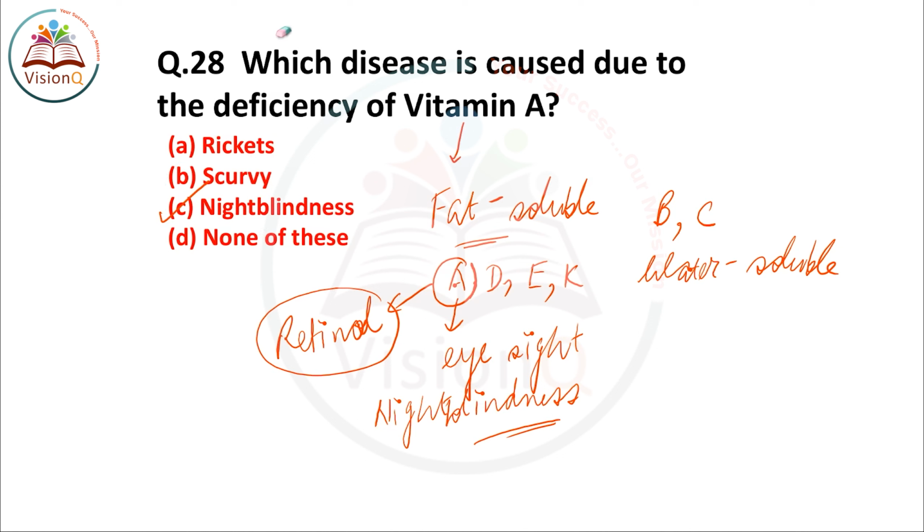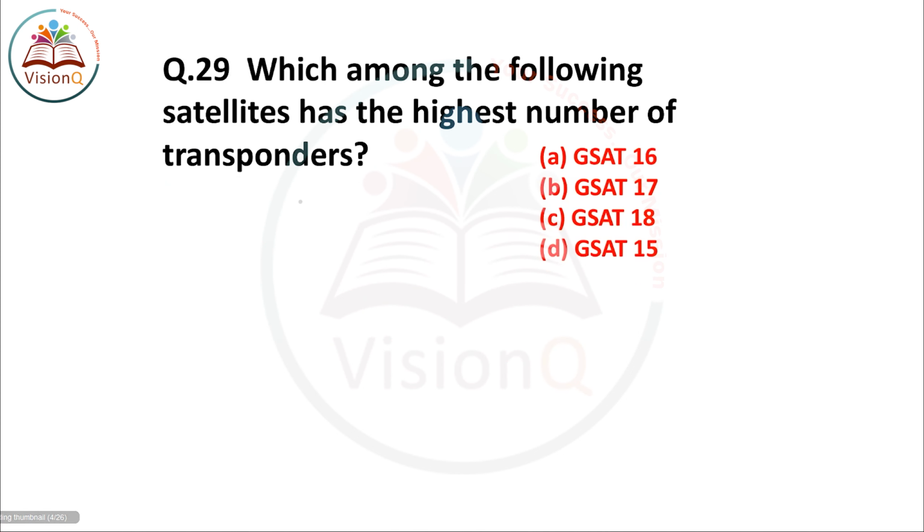Let us move to the next question now, question number 29. Which among the following satellites has the highest number of transponders? All these are GSAT satellites. GSAT is a series of satellites which refers to geostationary satellites.